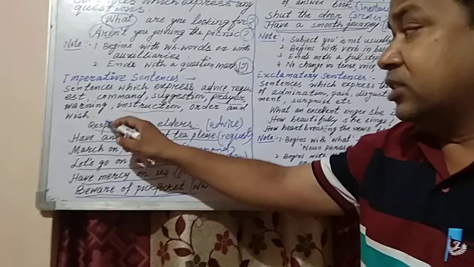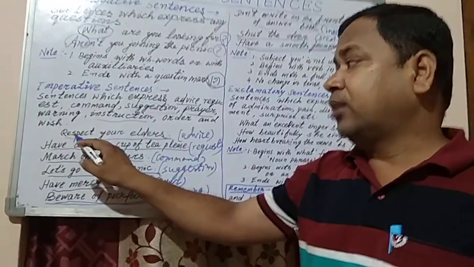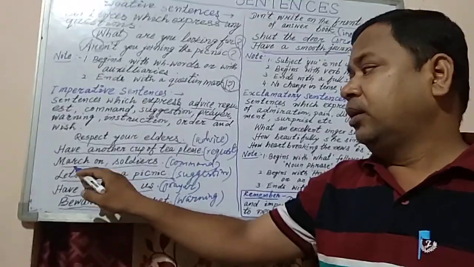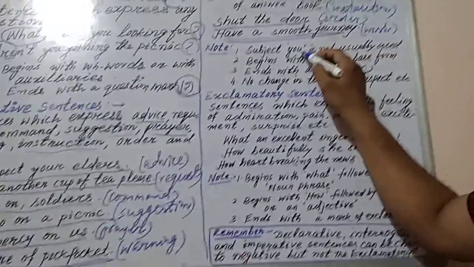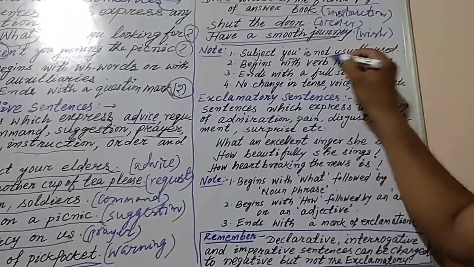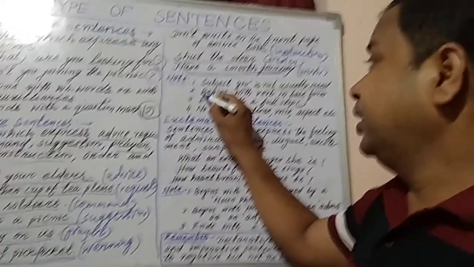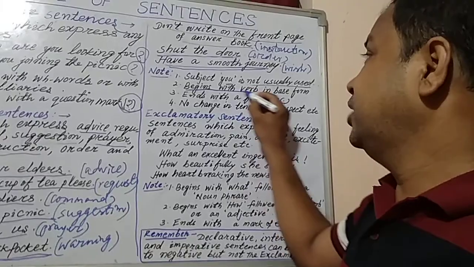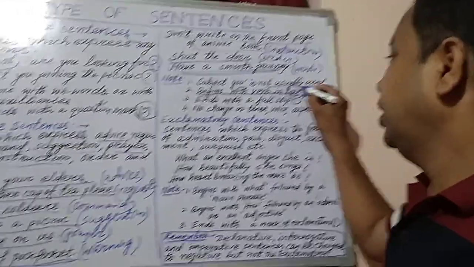So usually these start with verbs: respect, have, march. These are the verbs. So the subject you is not usually used. Rather, the sentence begins with a verb in the base form. They will be written in the base form.